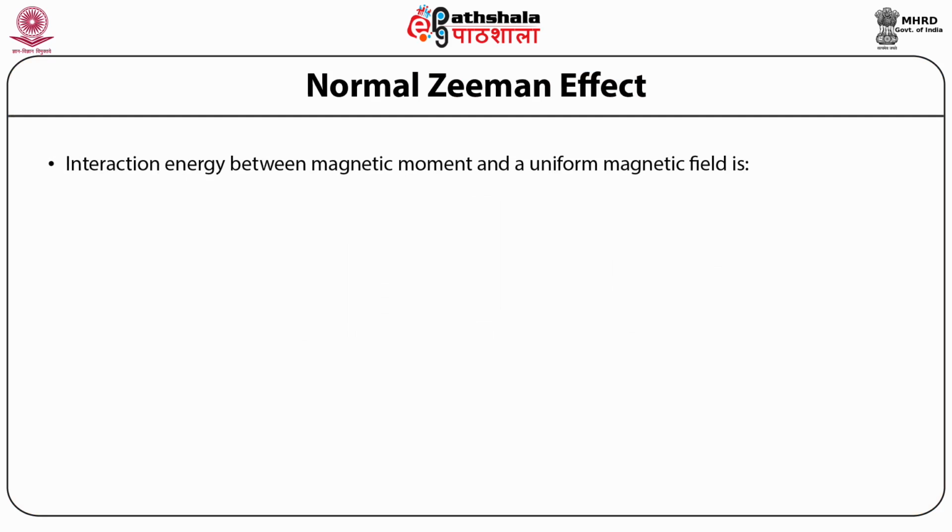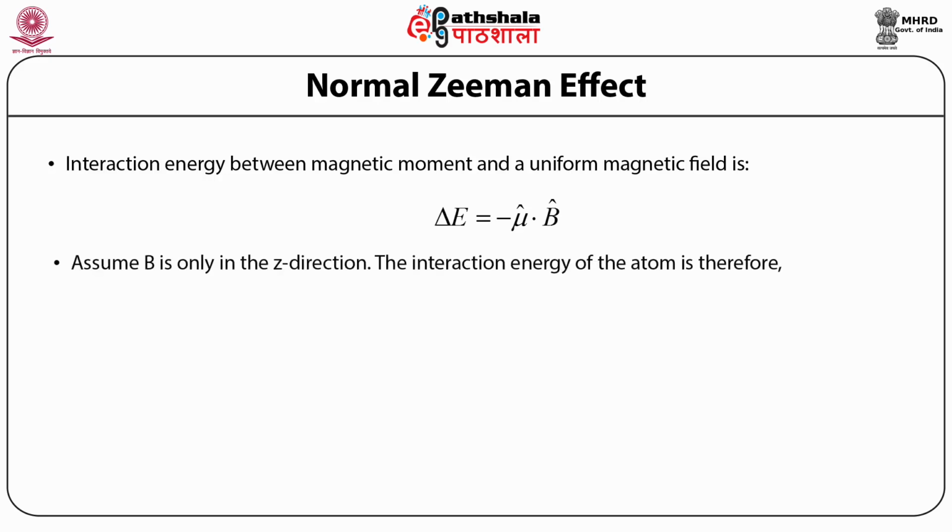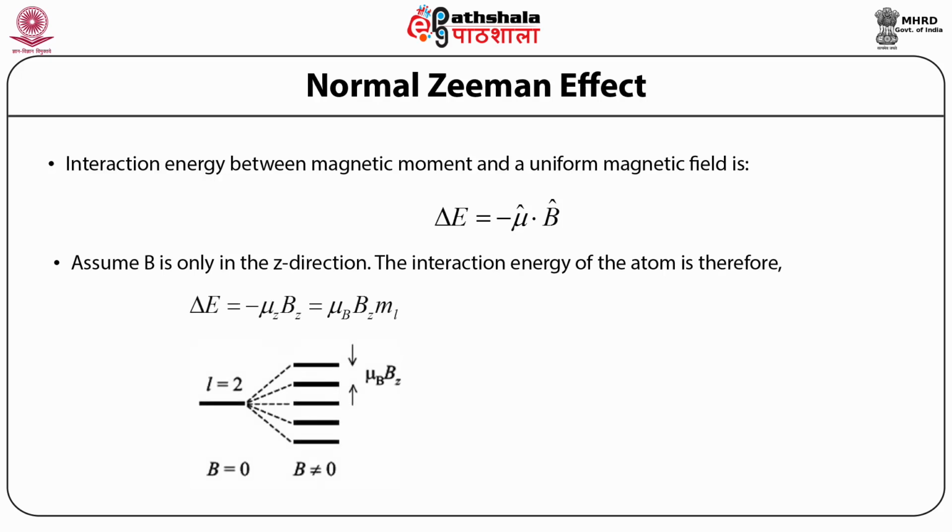The interaction energy between the magnetic moment and a uniform magnetic field B is given by delta E equal to minus mu dot B. Assuming B is only in the z direction, the interaction energy of the atom is therefore delta E equal to minus mu_z B_z.